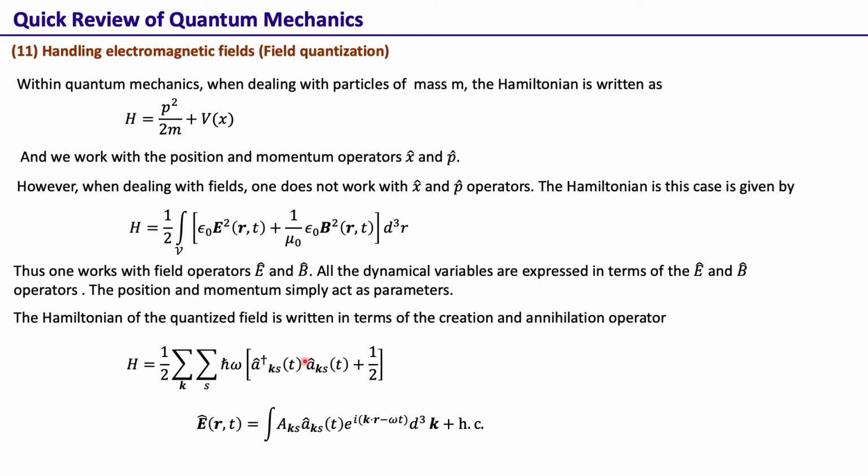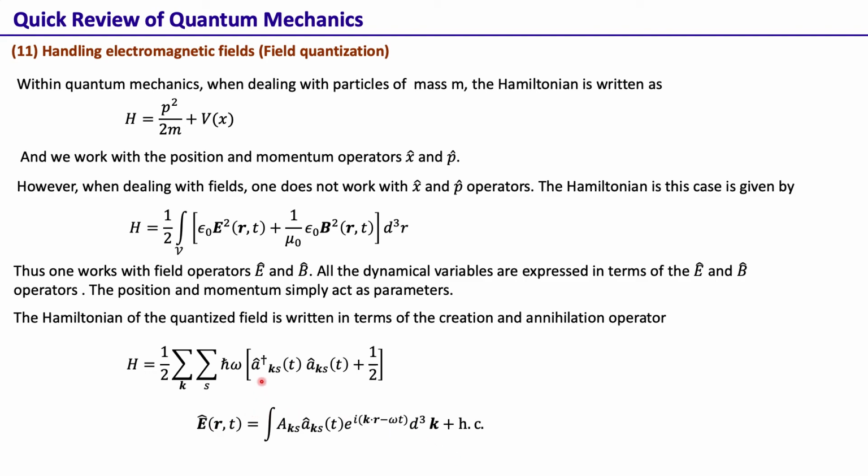Now, here I am assuming that most people have done this field quantization. I am just reviewing. For those who have not done it, they can follow the Optical Coherence and Quantum Optics book of Mandel and Wolf. In terms of this a and a dagger, the electric field operator can be represented like this. Of course, the magnetic field operator will have a very similar representation.